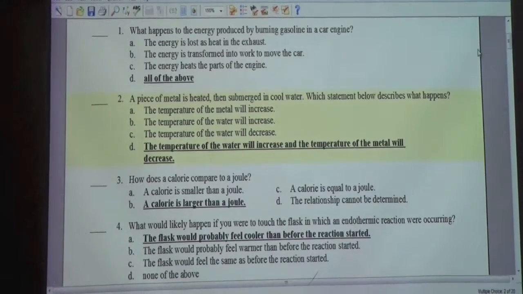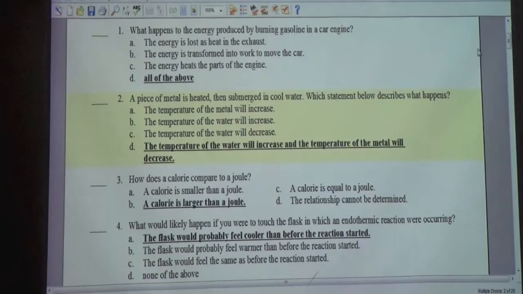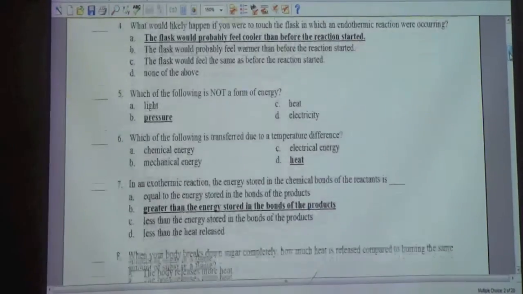How does a calorie compare to a joule? B. The calorie is larger than a joule. What would likely happen if you were to touch the flask in which an endothermic reaction were occurring? A. The flask would probably feel cooler than before the reaction started.